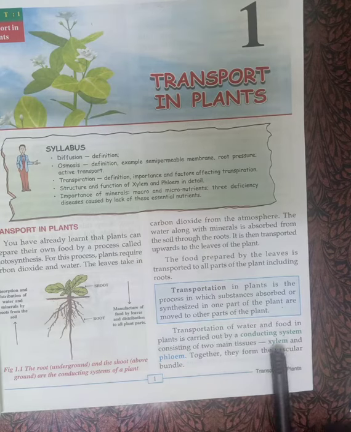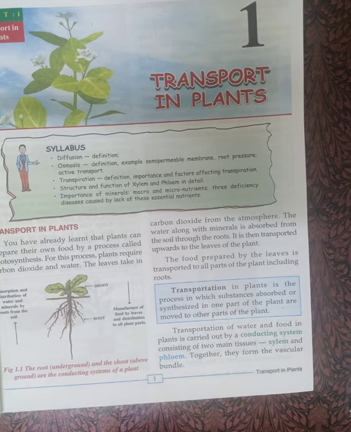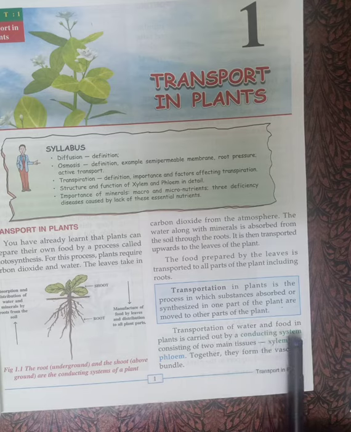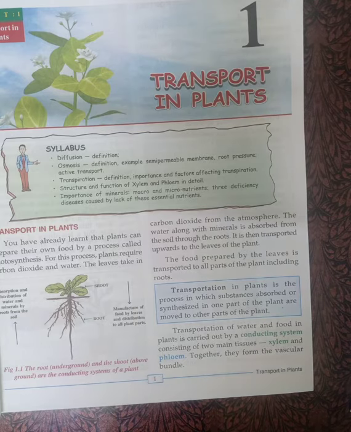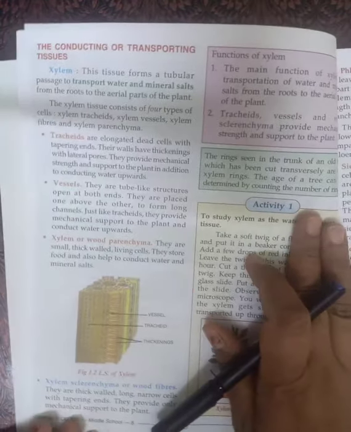The first question here: why are xylem and phloem called tissues? Because they are made up of many cells. Why are they called a conducting system? Because they help in conducting food and water from one place to another. That is why we can include them in the category of conducting tissues. Which type of cells they contain, we are going to discuss now.